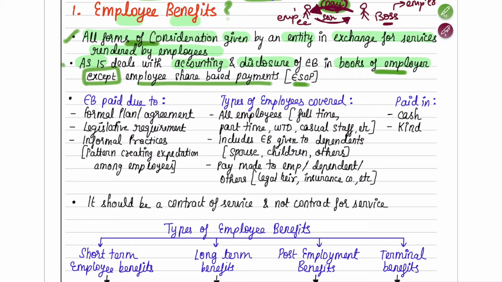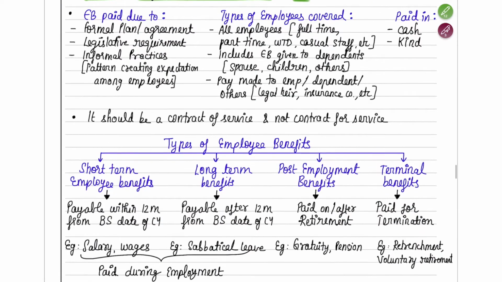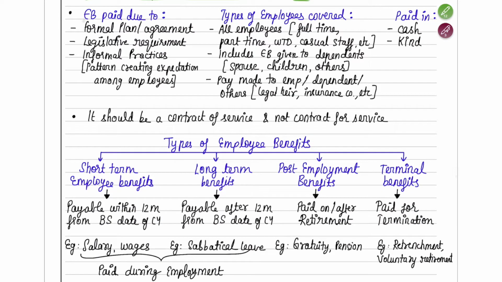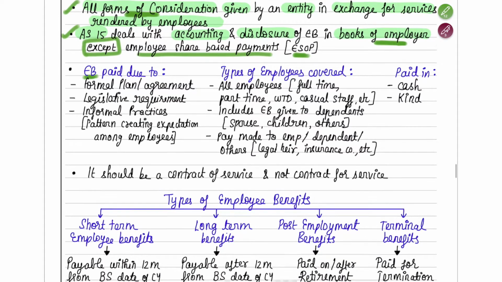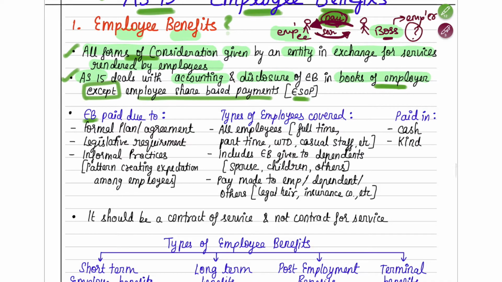I hope the first 2 points are clear. So moving on to the third point, they say employee benefit, why will an employer pay? Here they are asking, why will this boss pay anything to his employee? What is the obligation? Why do they need to pay? Because the employee is going to render service, so for that they are paying.